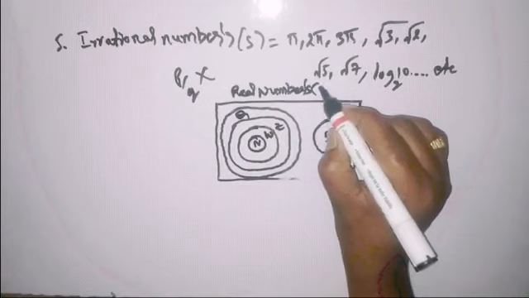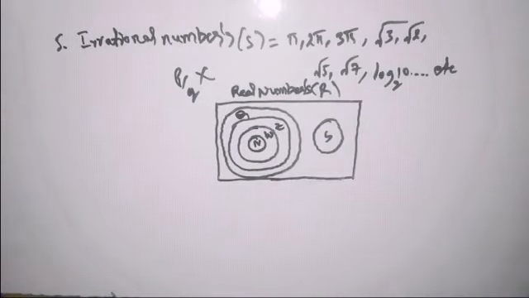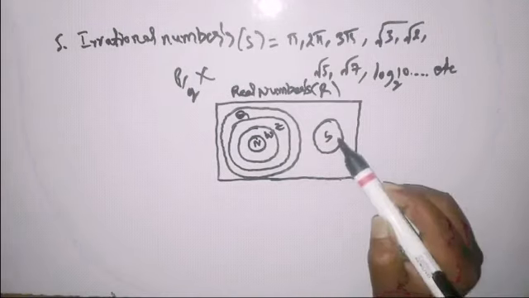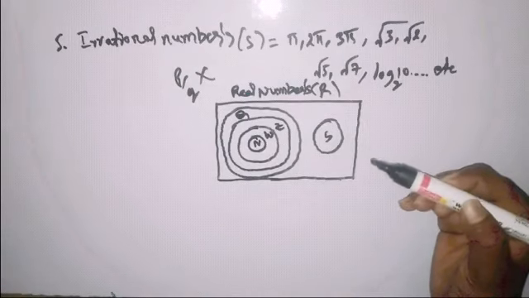So real numbers are denoted by capital R. The collection of rational and irrational numbers is said to be real numbers, I said, right? So here rational and irrational means, then what about natural, whole numbers and integers? You may get it out.